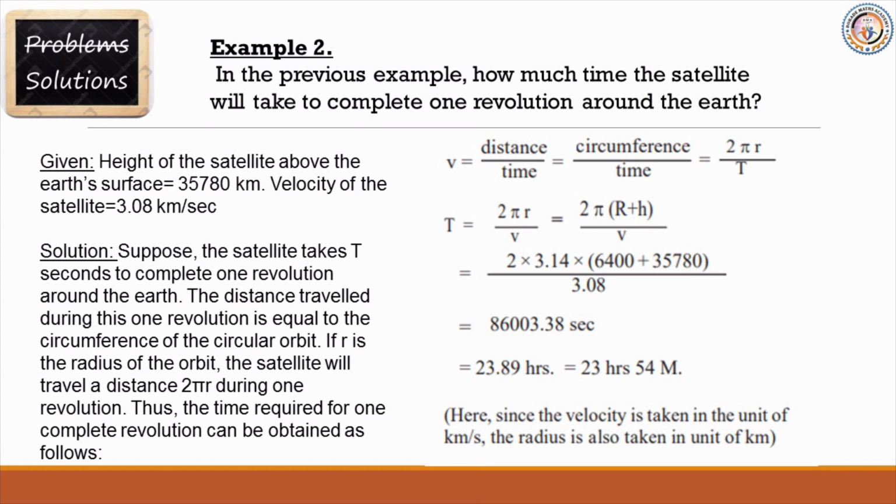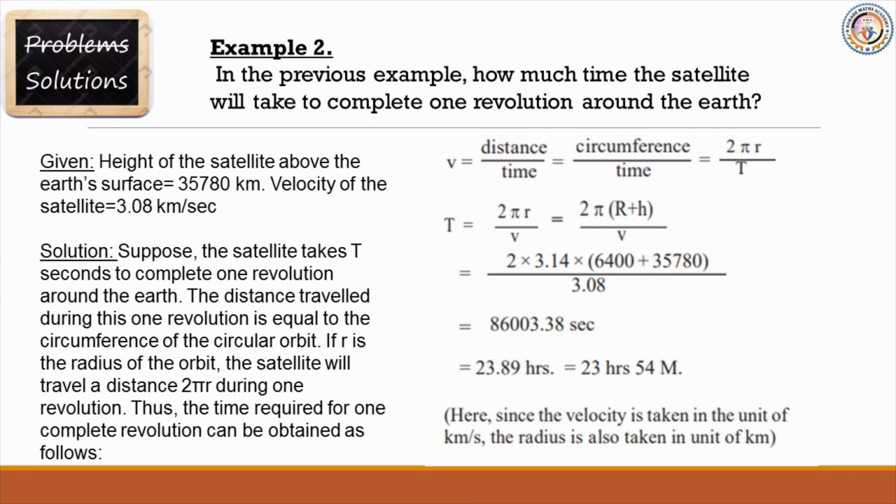Solution: suppose the satellite takes t seconds to complete one revolution around the earth. The distance traveled during this revolution is equal to the circumference of a circular orbit. If r is the radius of the orbit, the satellite will travel a distance 2 pi r during one revolution. Thus, the time required for one complete revolution can be obtained as follows.